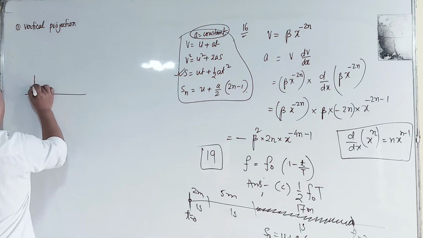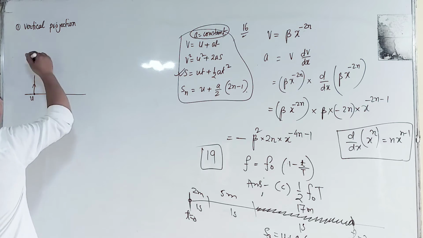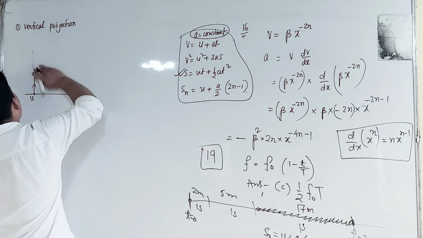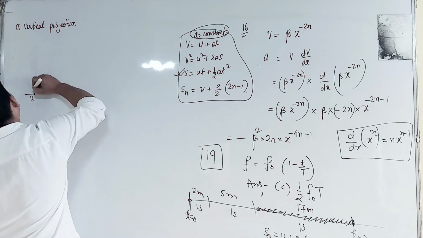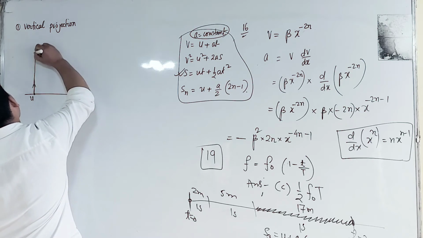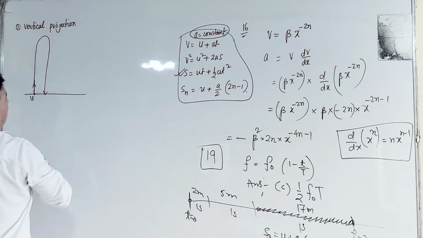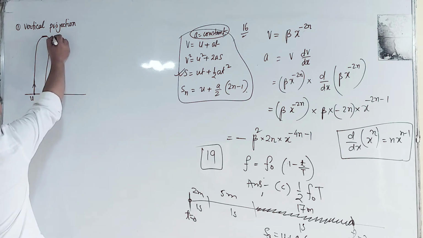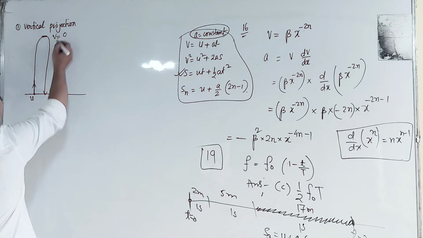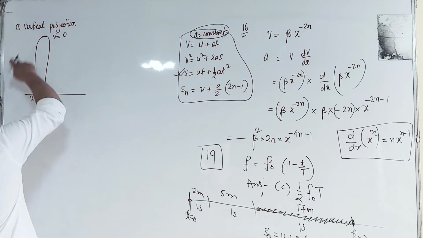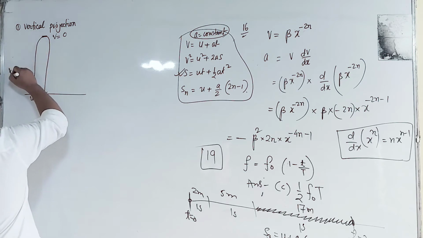If any object is thrown with velocity u in the upward direction, then it will follow a straight path and fall back after reaching the maximum height. What will be the velocity at this maximum height? Velocity will be equal to 0, and the time taken to rise up to this maximum height is the time of ascent, and this will be equal to u by g.